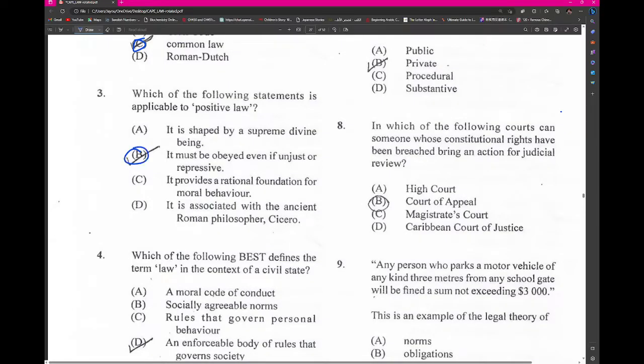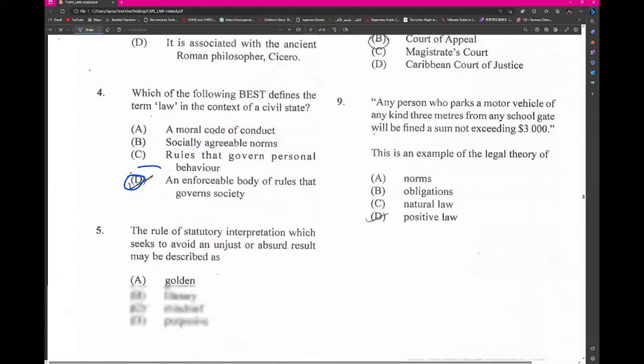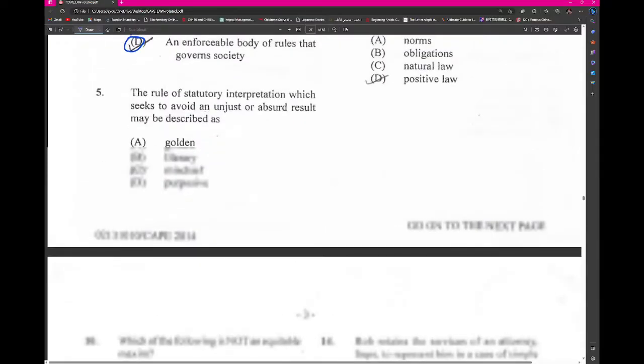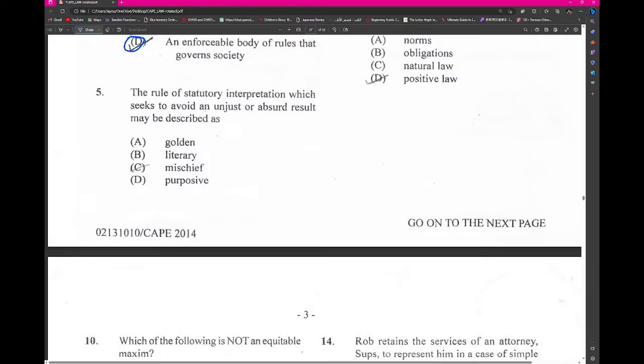Must be obeyed even for passive. Which of the following best defines the term law in the context of... okay? We're seeing repeats. Hopefully it repeats this year. The rule of statutory interpretation which seeks to avoid an unjust and absurd result would be the mischief rule.